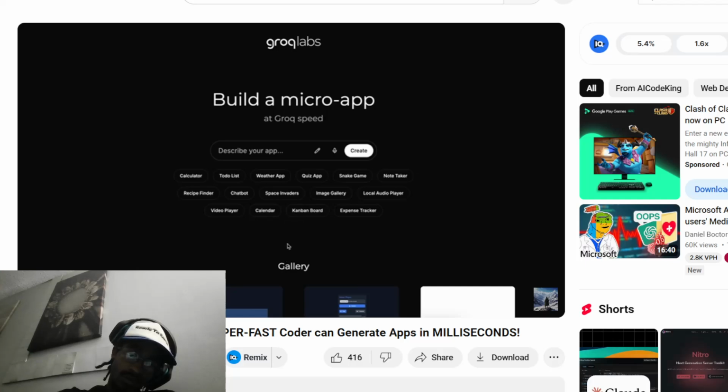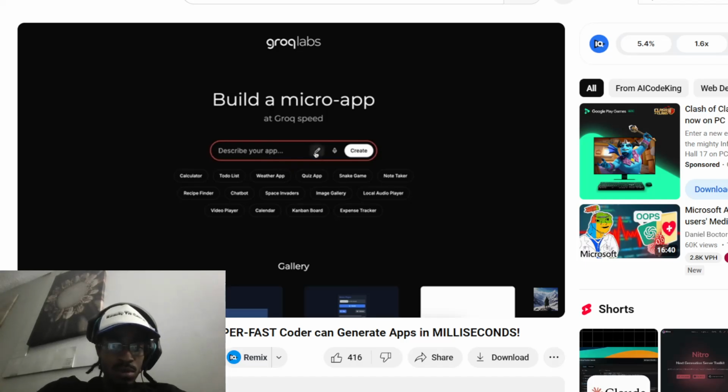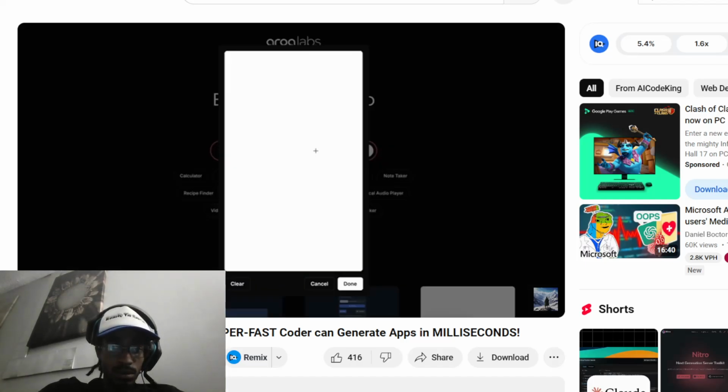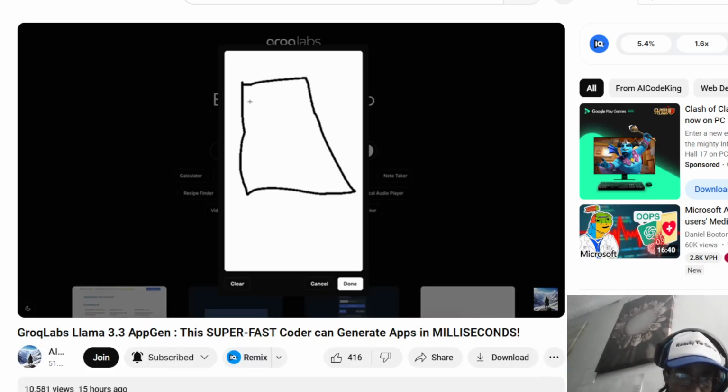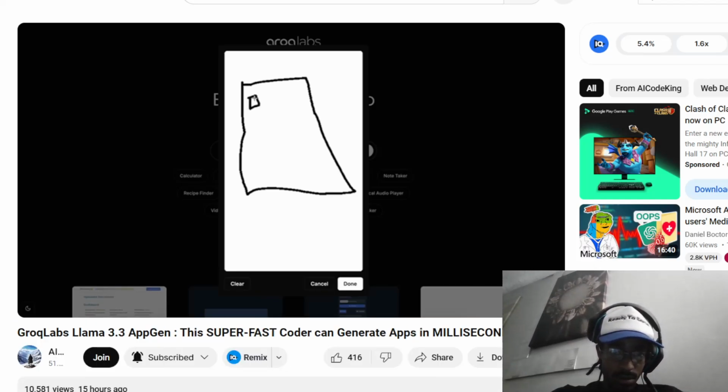So, this is the AppGen, and here you can enter the prompt about what you want to generate. Another thing that it has is this option. Here, you can draw a mockup in this small editor about what you want to generate. This is a great touch because it helps you influence results much more.